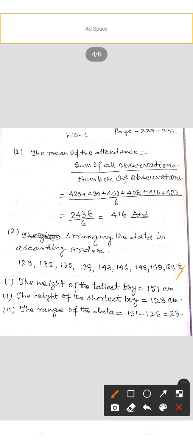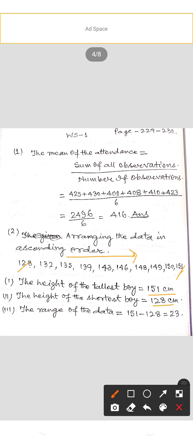Then we arrange the data in ascending order, that is 128, 132, 135, 139, 143, 146, 148, 149, 150, 151. Clearly, the height of the tallest boy equals 151 centimeters. The height of the shortest boy equals 128 centimeters.